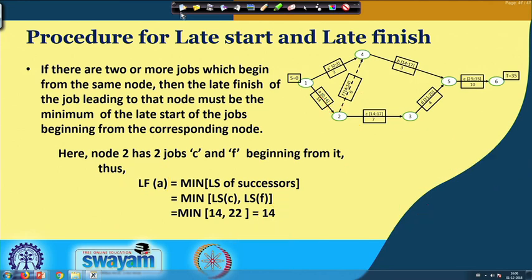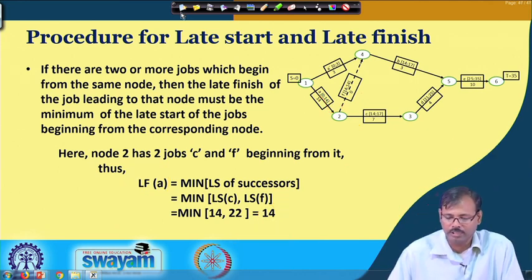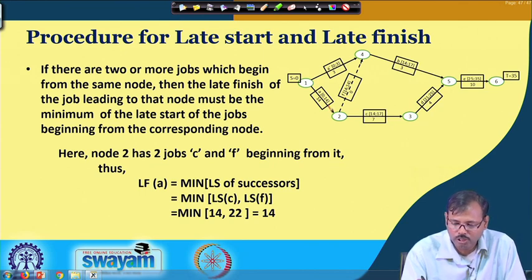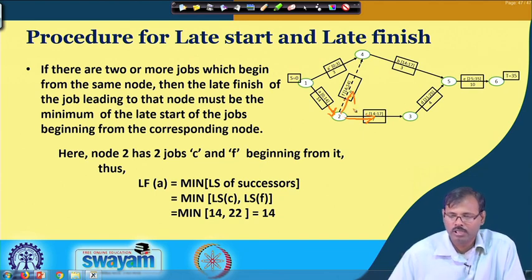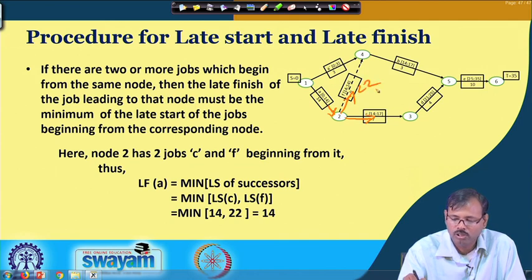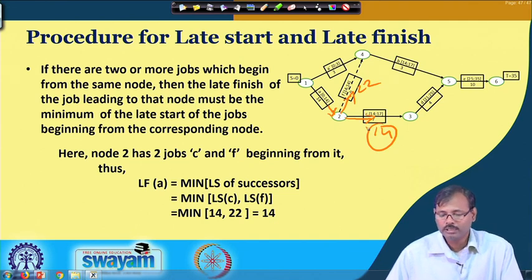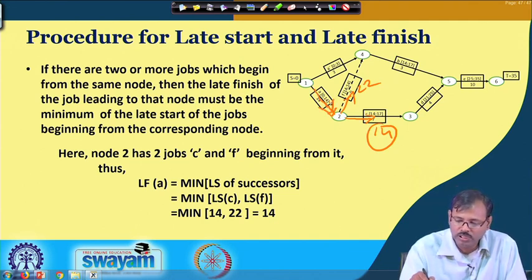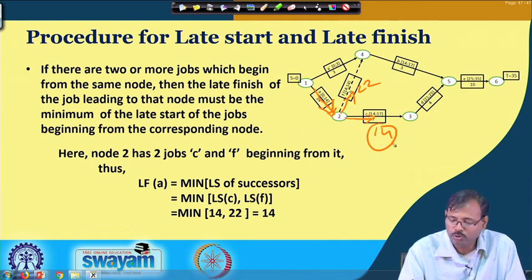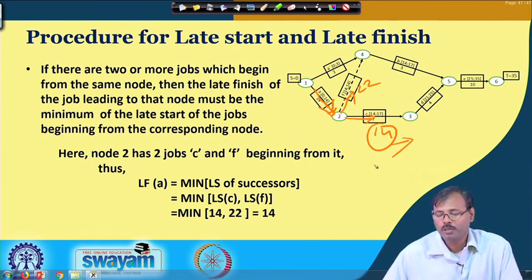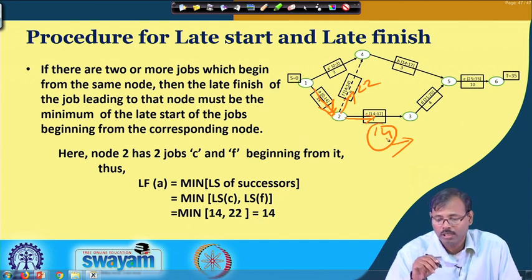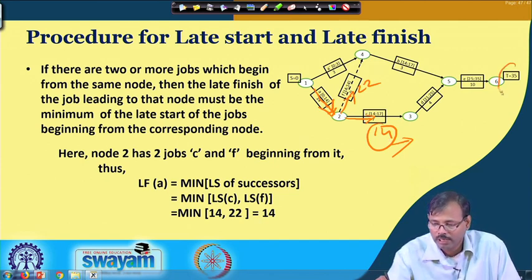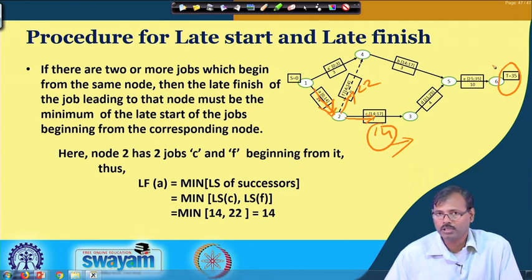Again, look at this for some better understanding. Unless and until this job is finished, we cannot start this job and this job. This job has to be started latest by 22, this job has to be started latest by 14. That means this job has to be finished latest by 14, so that there will not be any problem for commencing of this job, so that we can attain our target time of completion of 35.